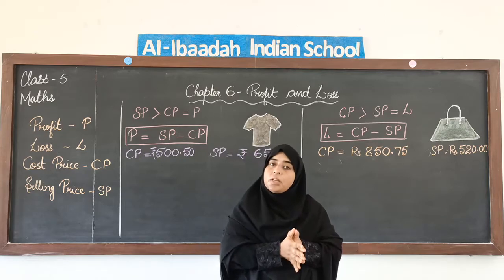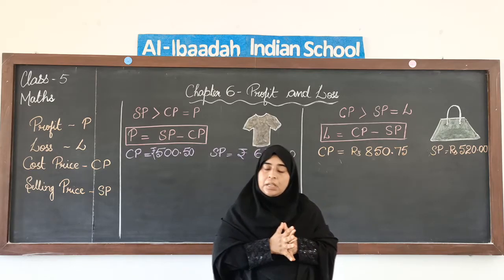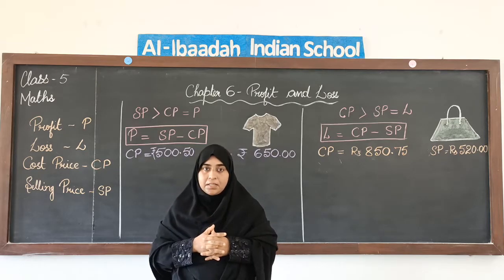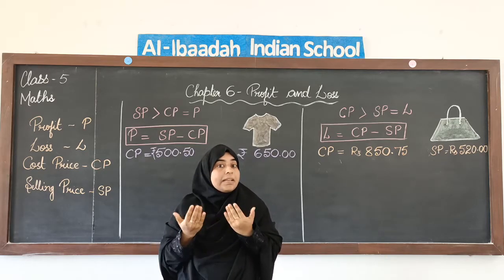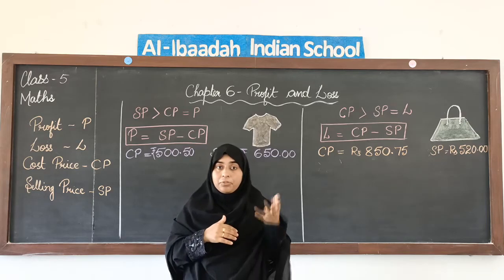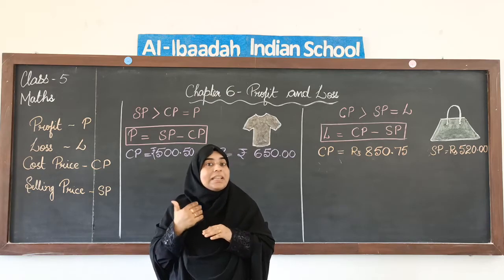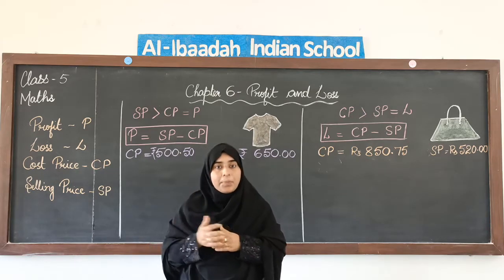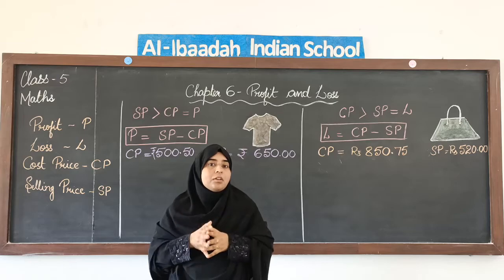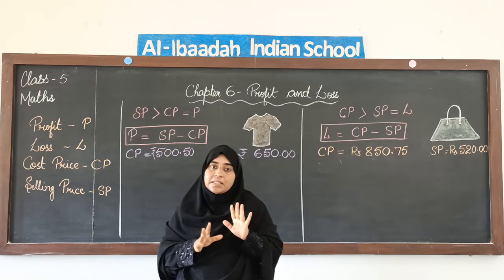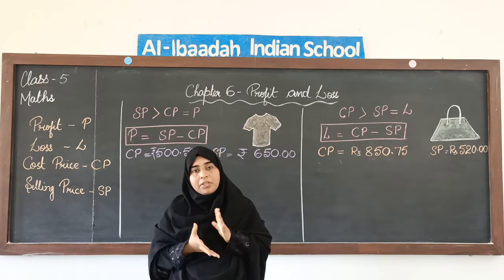Now, if the same chocolate you bought for 10 rupees and you are selling it to your friend for say 5 rupees. Now, here you see you are getting less amount. You bought it for 10 but you are selling it for just 5 rupees. So, you are not getting anything extra. In fact, you are losing your money, right? So, you are making a loss. You lost 5 rupees. Understood what is the difference between profit and loss?